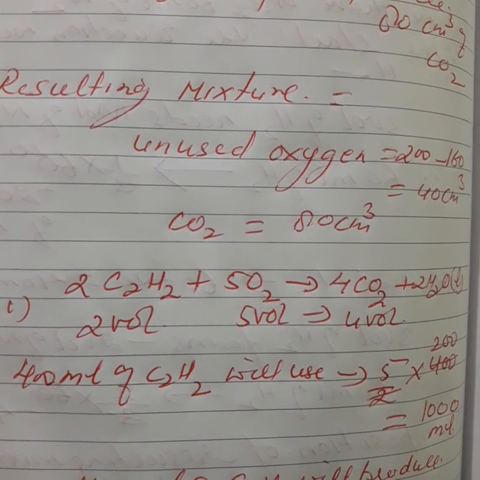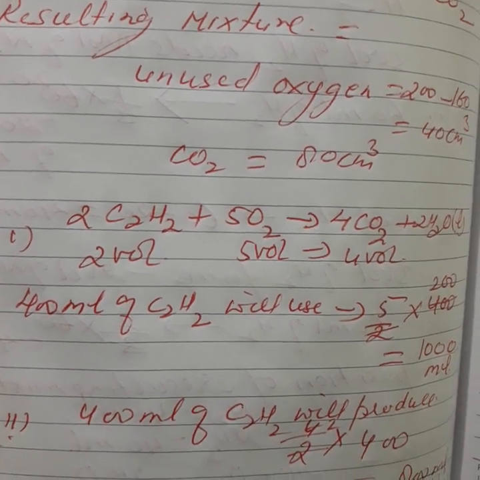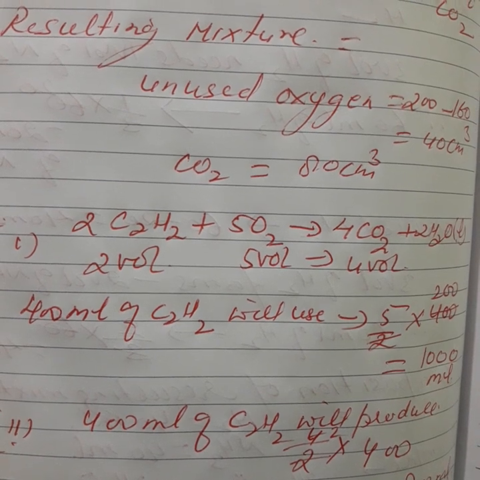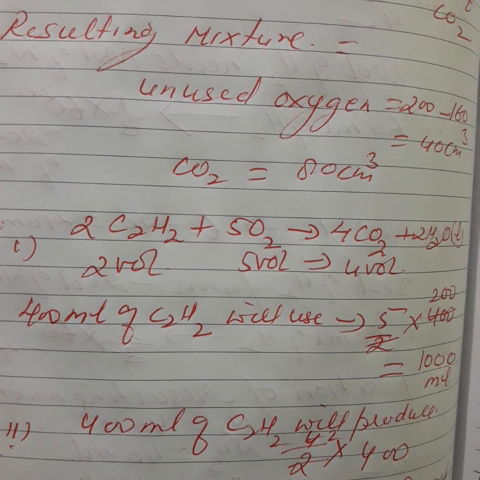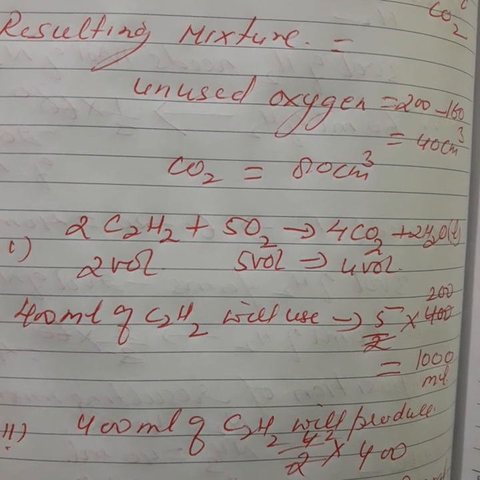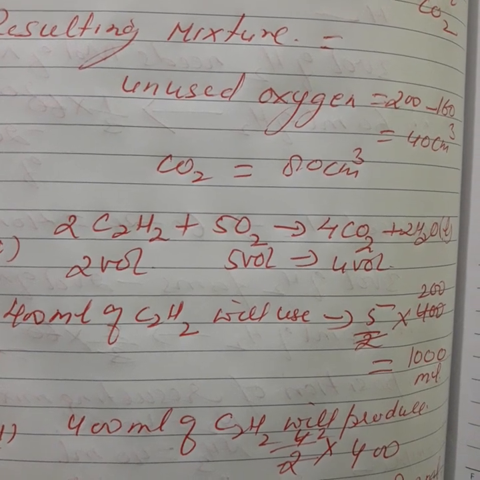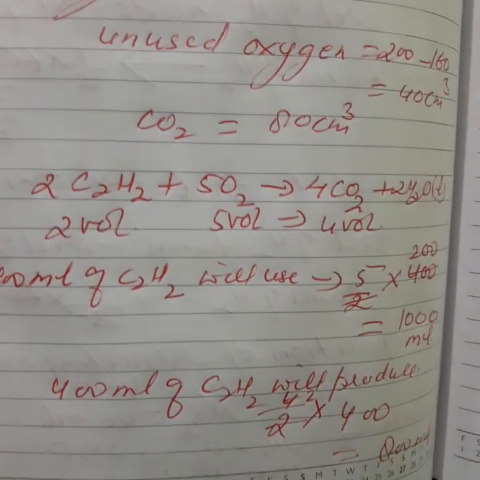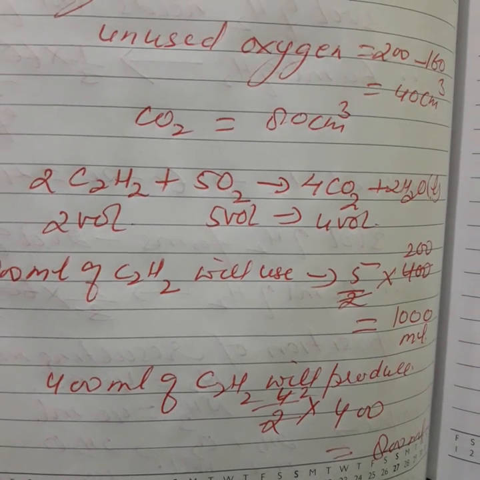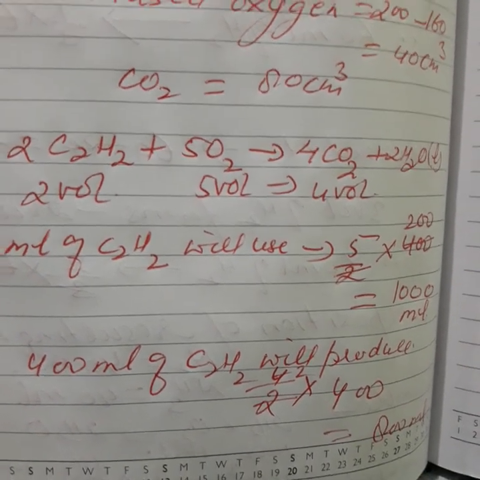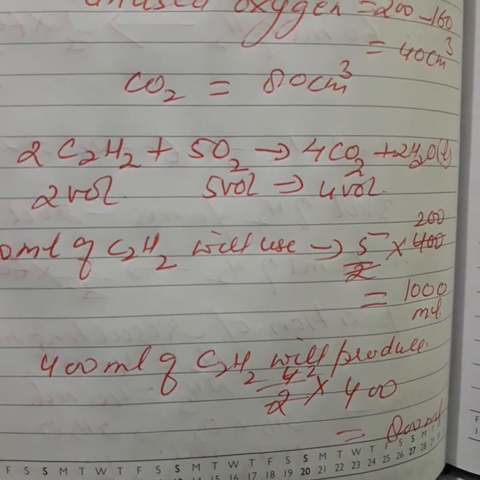Clear this one? Then at the same time, what amount of carbon dioxide is formed? How will we calculate? 2 volume of acetylene produces 4 volume of carbon dioxide. So 400 milliliter of acetylene will produce 4/2 into 400 is equal to 800 milliliter of carbon dioxide produced at the same time. That's it. The rest of the numericals, try to do by yourself.